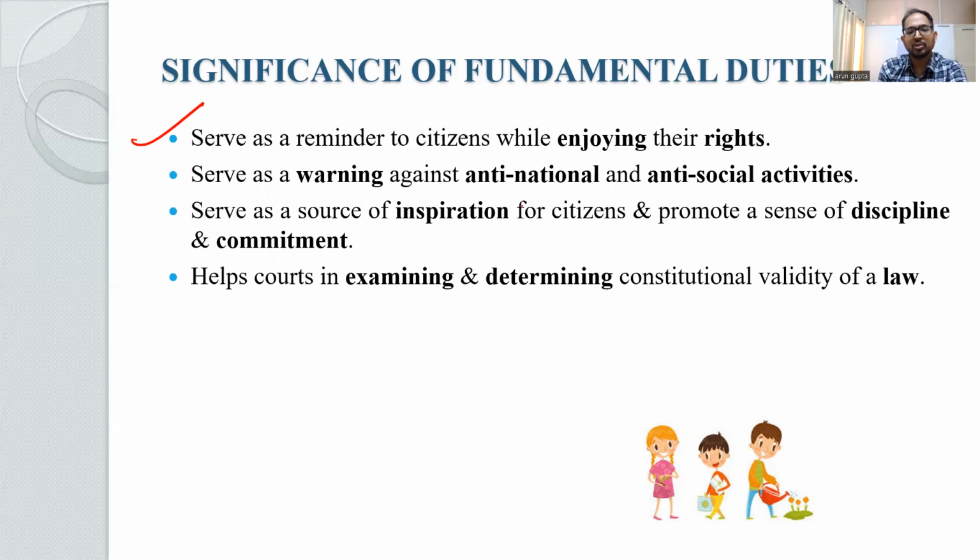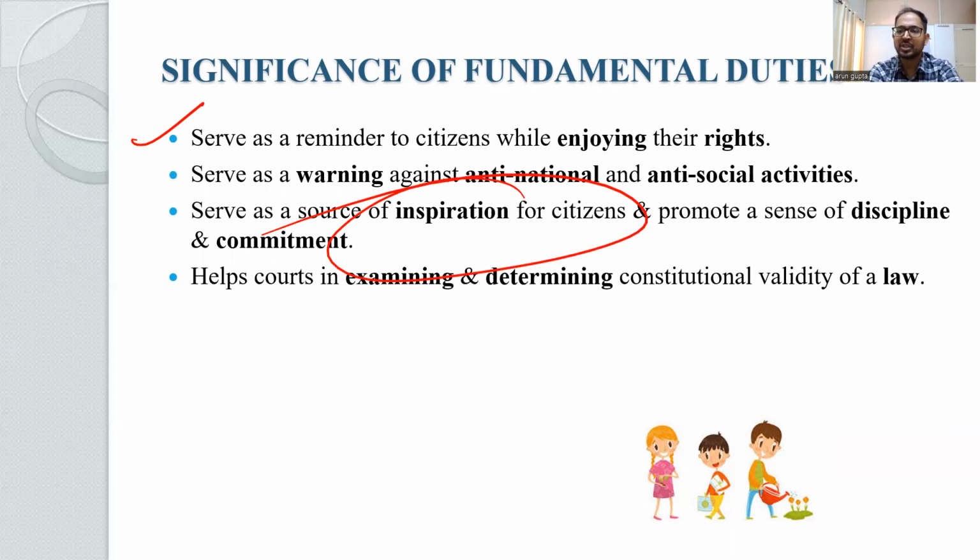Then this serves as a source of inspiration for citizens. This is one of the most important parts of the fundamental duties: while they are not justiciable, people may work not just due to the deterrence of punishment, but also due to some inspiration, right? While they are explicitly mentioned in our Constitution, these fundamental duties are very much inspiring, right?